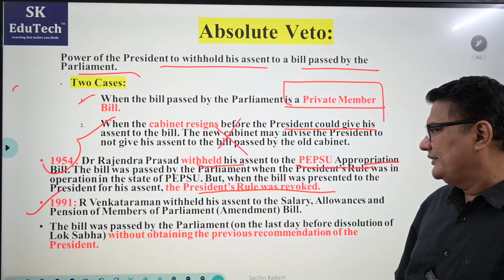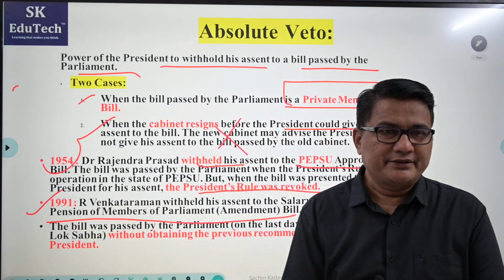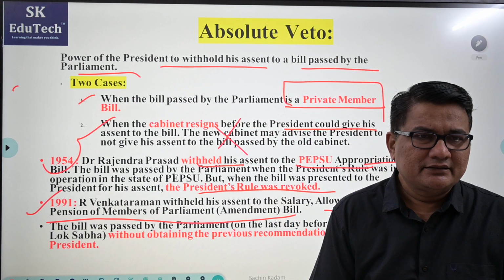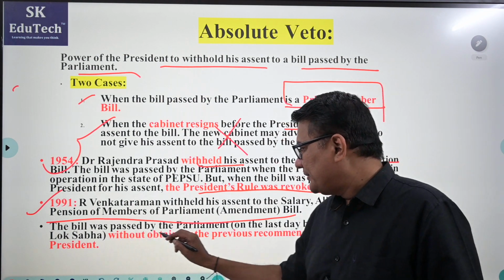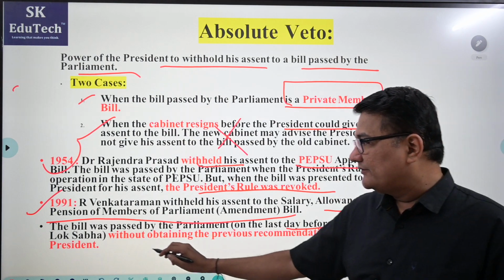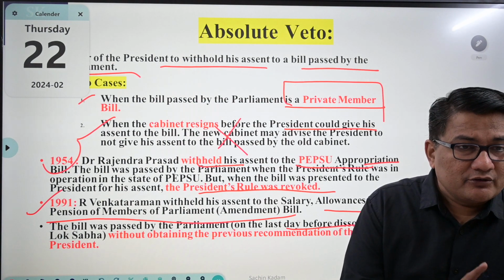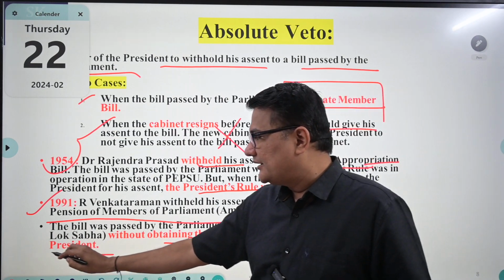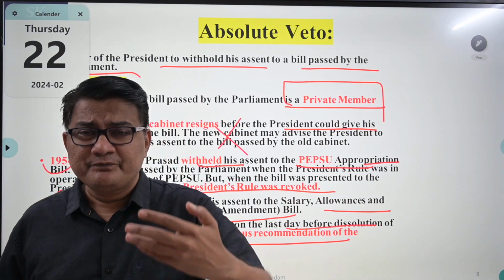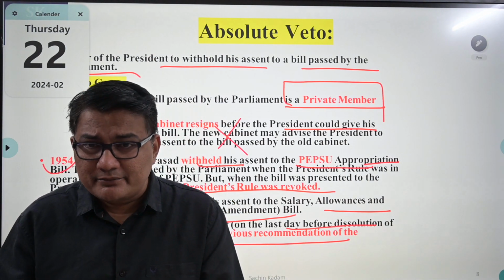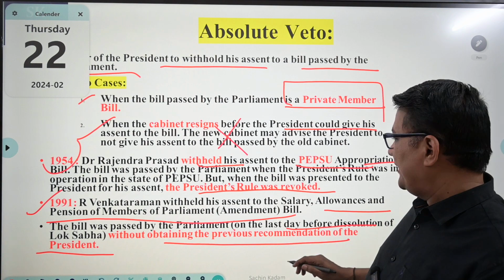The second incident was regarding R. Venkataraman in 1991. He withheld assent regarding the salary, allowances and pension of members of Parliament. Why did he decide this? Because the bill was passed by Parliament on the last day before the dissolution of Lok Sabha. Then you may say, so it is possible. But listen carefully: it was passed without obtaining the previous recommendation of the President. What does it mean? Every bill has certain rules, and suppose this bill required the previous recommendation of the President, and you are not taking the recommendation of the President, then is it binding on the President to sign the bill? Answer is no. Next.